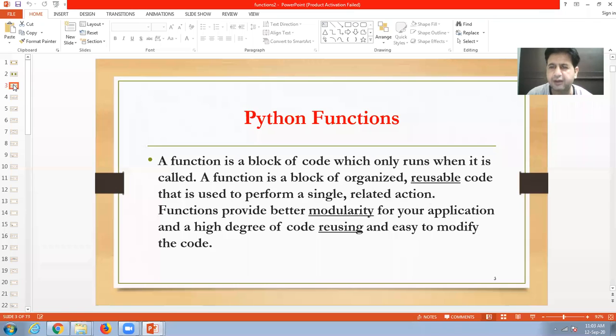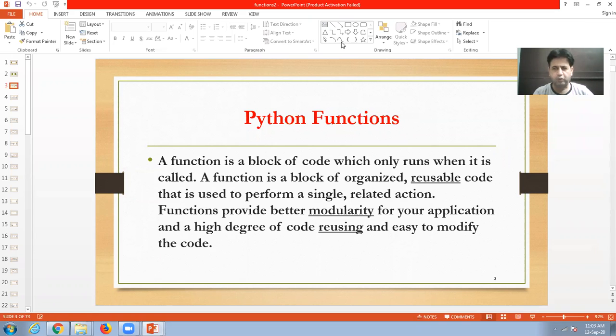Calling is called invoking, and there are some benefits of Python functions. One is reusability. Whenever we use Python functions or functions in any other language, they provide us reusability.